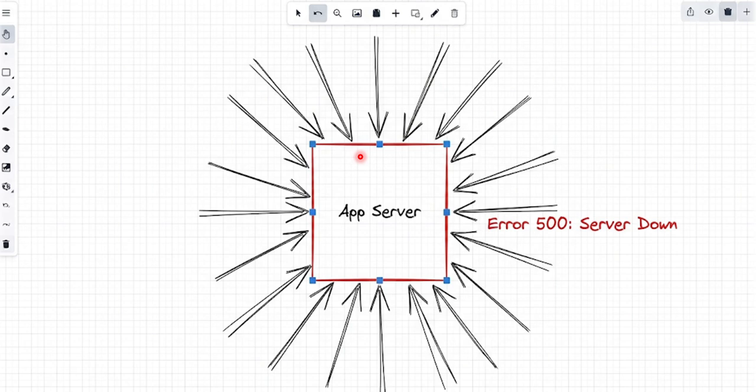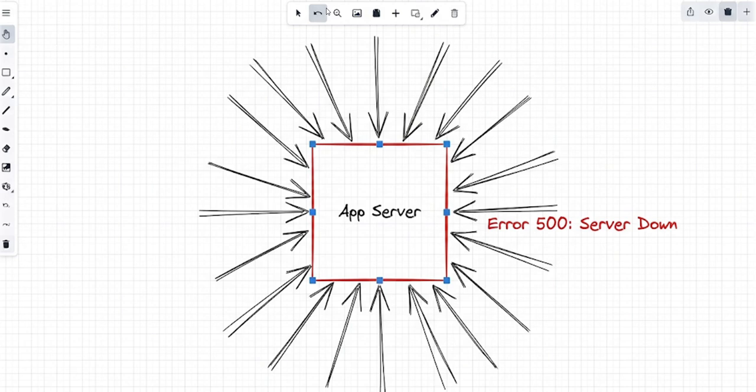But how do apps like WhatsApp, Snapchat, or Instagram handle millions of users every second without breaking a sweat? Even if millions of users use it at the same time, even for a few seconds, it won't crash. So we'll be seeing all of that today. Today we are going to build a crash-proof backend architecture from scratch.